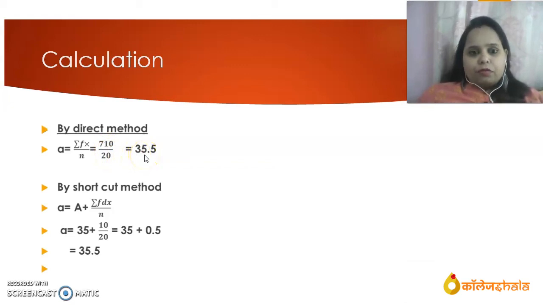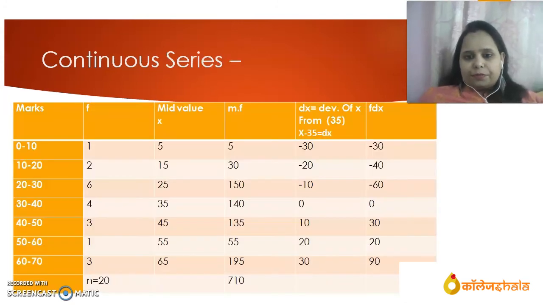If we want to solve the same sum by shortcut method, then the formula is arithmetic mean is equal to A plus sigma f dx by n. Now we will have to find out sigma f dx. For finding out sigma f dx, first of all we will have to find out dx, the deviation from assumed mean. Then we have to find out frequency into dx. Then we will get the summation, the total of that. Then we will put the values in the formula.